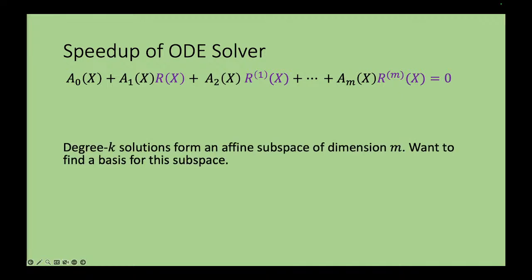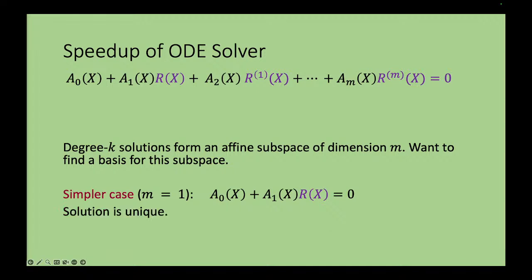First thing to notice is that the set of solutions to this forms an affine subspace of dimension m. That is, if two things are solutions, their affine combination will also be a solution. So it's sufficient for us to just find a basis for this affine space, not necessarily find every solution. So let's try to see how to do it. Let's even ask the simplest version of this problem, in which m is 1. So a0(x) plus a1(x) r(x). How do you find this in nearly linear time?